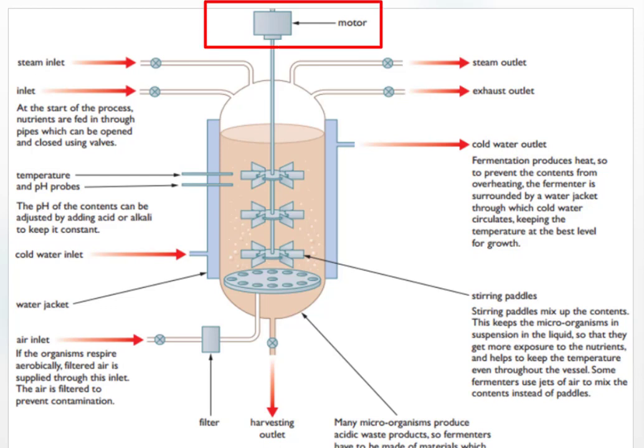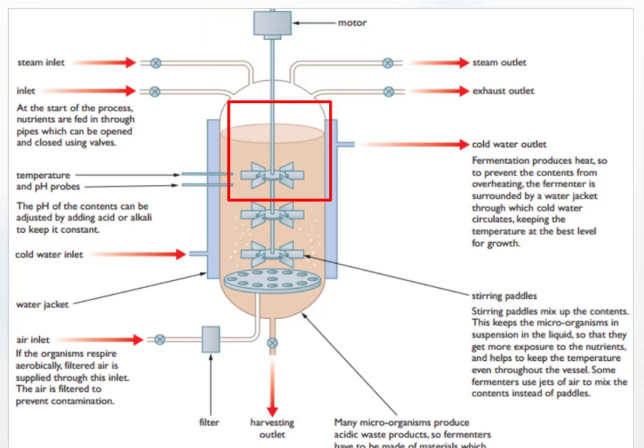Here is a motor. This motor is a device that spins the stirring paddles to mix the contents of the fermenter. As you can see here, there is also this stirring paddle. When spun by the motor, it mixes up the contents and keeps the microorganisms in suspension in the liquid.